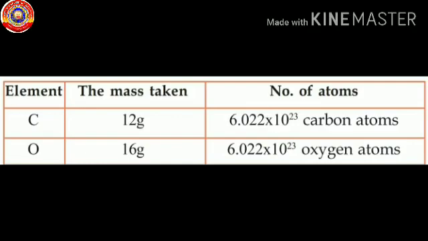Similarly, the atomic mass of oxygen is 16 and its mass can be expressed as 16 gram. Therefore, the number of atoms present in 16 gram oxygen is 6.022 into 10 raised to 23 oxygen atoms. Now, how many atoms are present in 12 gram carbon? Yes, 6.022 into 10 raised to 23 carbon atoms.